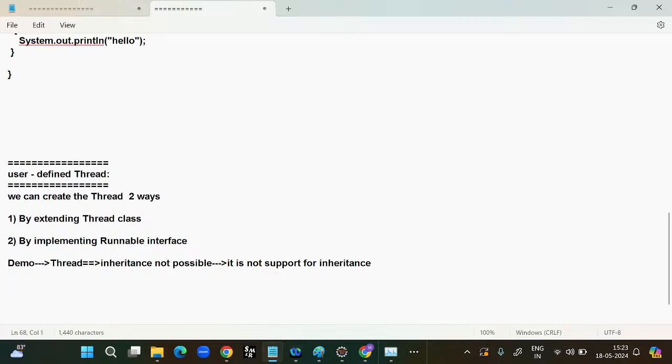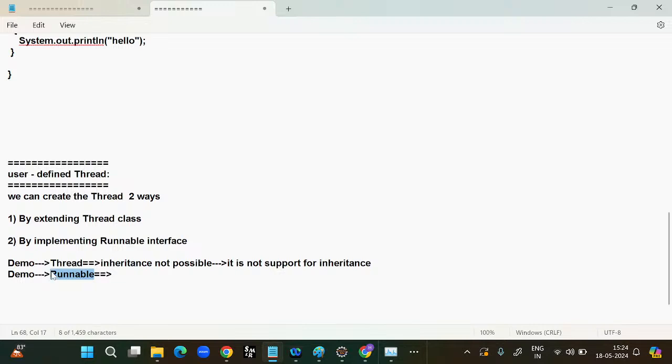And what about the interface, the Runnable interface? Same thing, I am taking Demo, and if you use the Runnable interface, this is an interface.